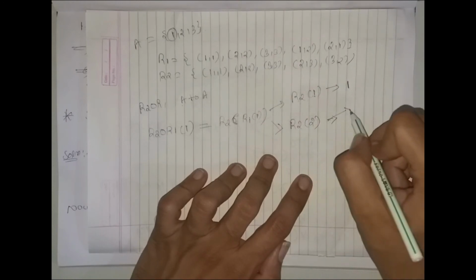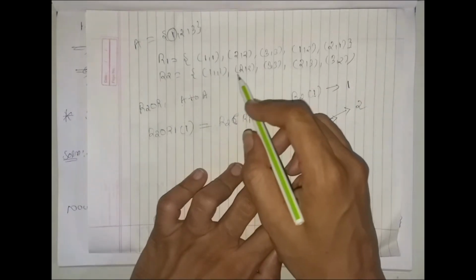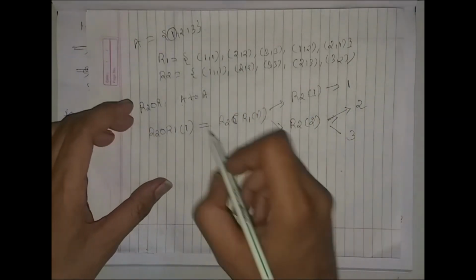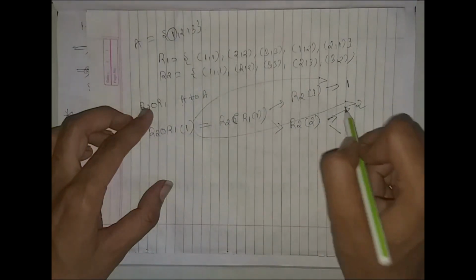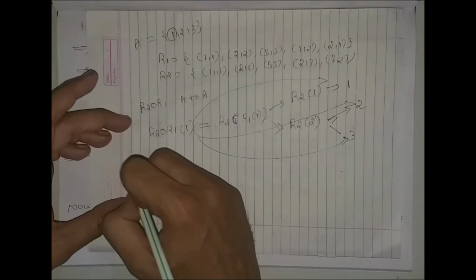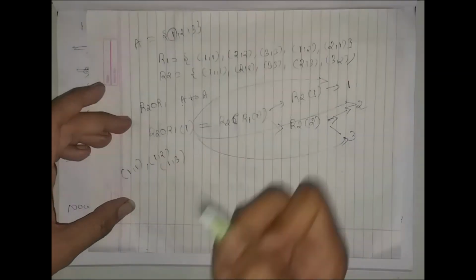So there are two cases. So we get 1 is related with 1, 1 is related with 2, 1 is related with 3. So we get the three ordered pairs (1,1), (1,2), (1,3).